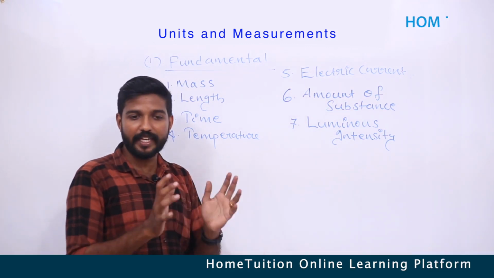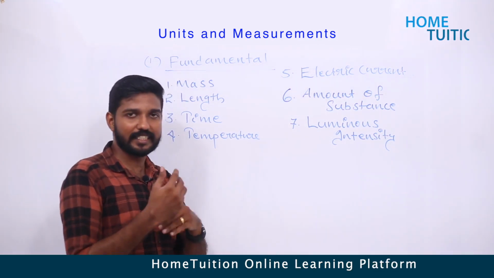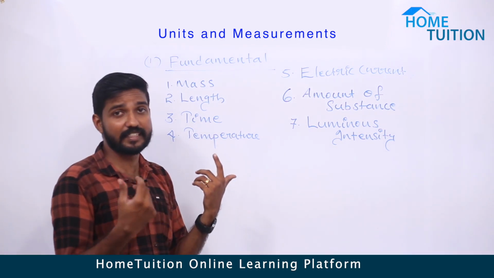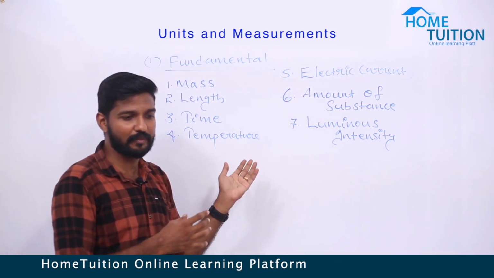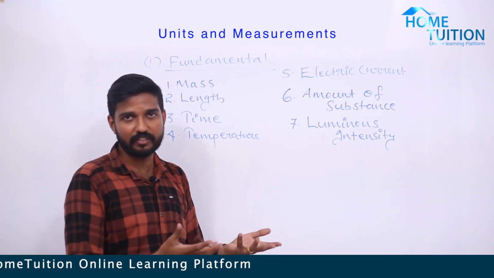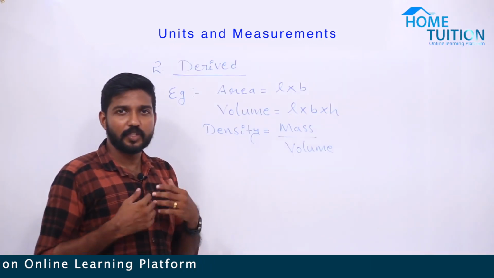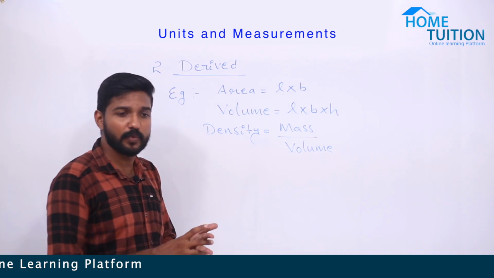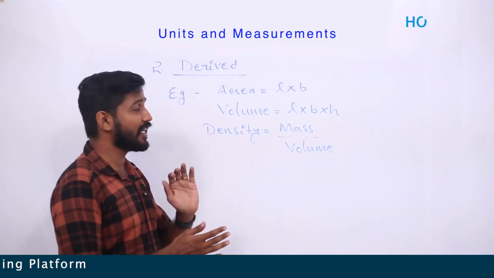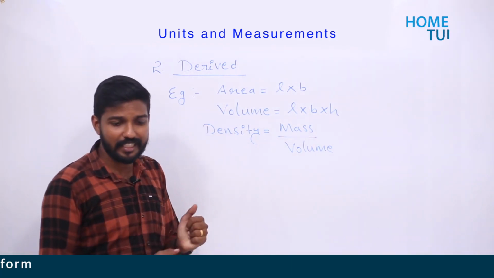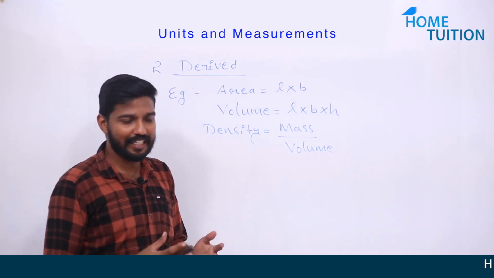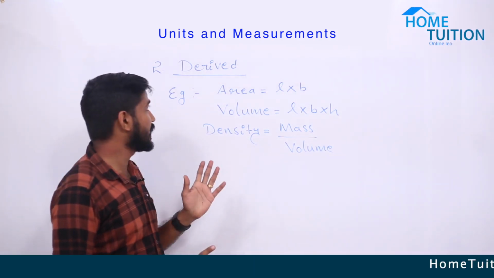Clear? So next we will discuss derived physical quantity, the second type of physical quantity. Fundamental is finished. Next one, derived. So students, next we are going to learn about the second type of physical quantity, that is derived physical quantity.